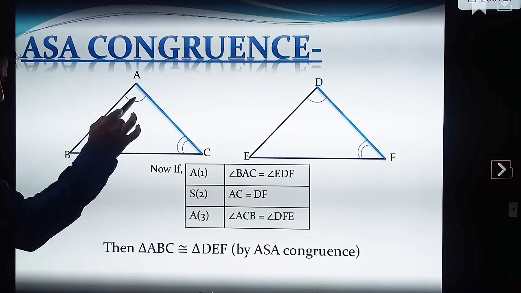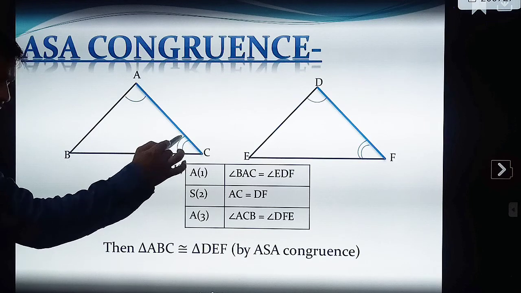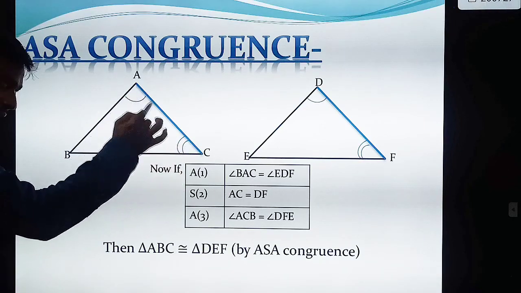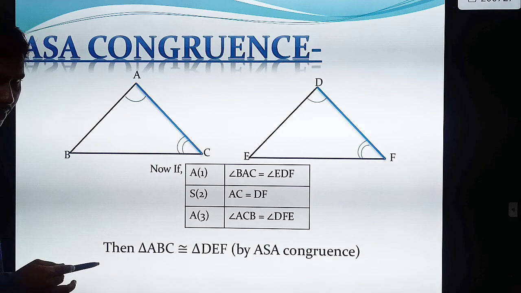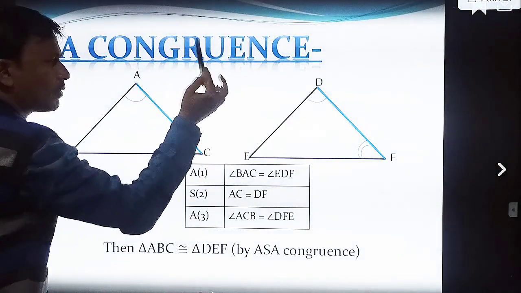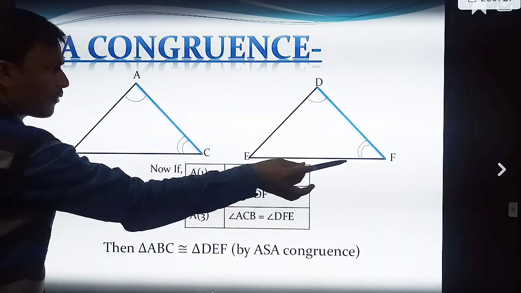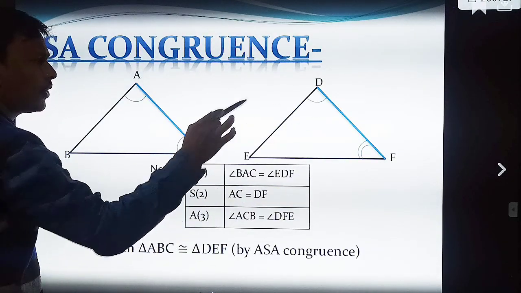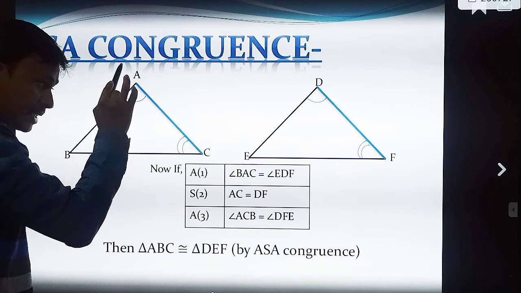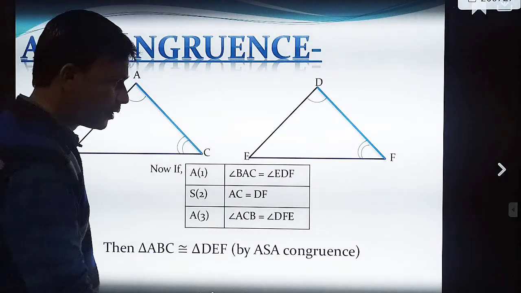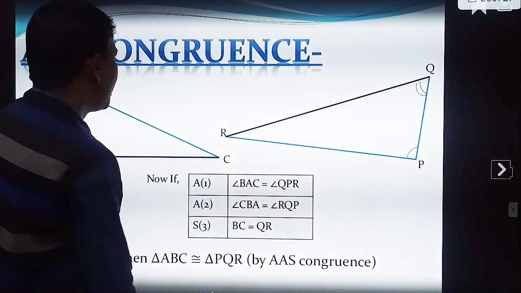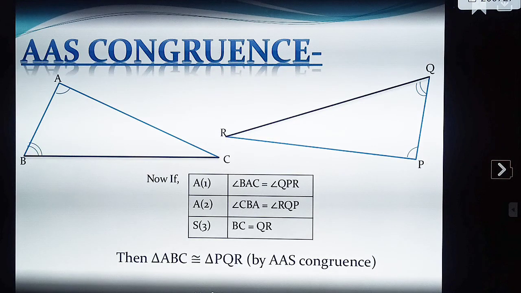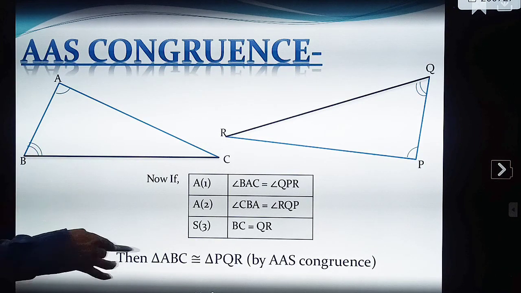ASA, angle side angle. If these two angles are equal, then the side between them must be equal. Correct? Angle A is equal to angle D, angle C is equal to angle F, then AC must be equal to DF only, not EF, not ED. AC must be equal to DF only, then it is called as what? ASA. Next comes AA similarity, or AAS as they have given; just AA is fine.